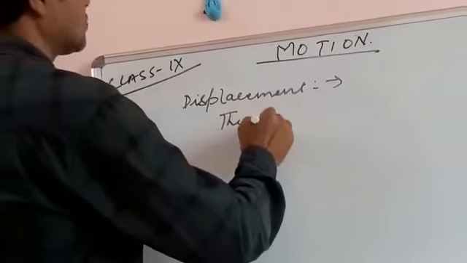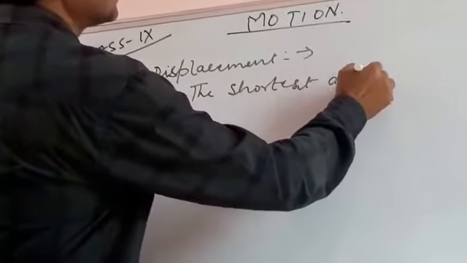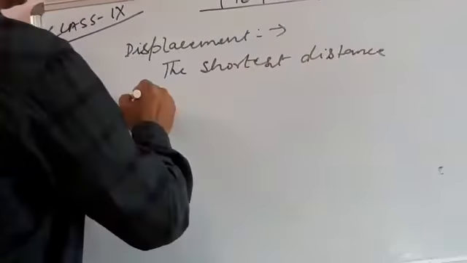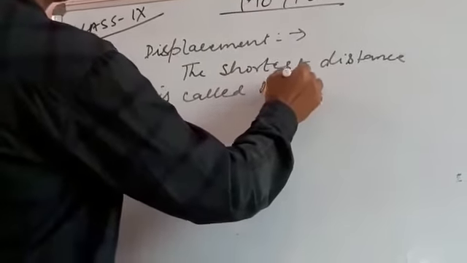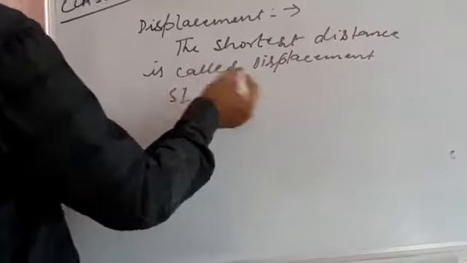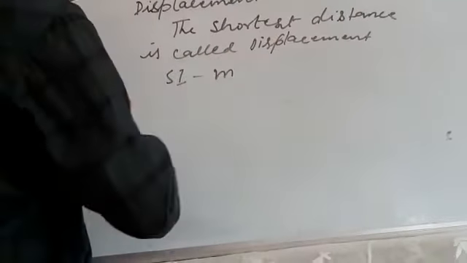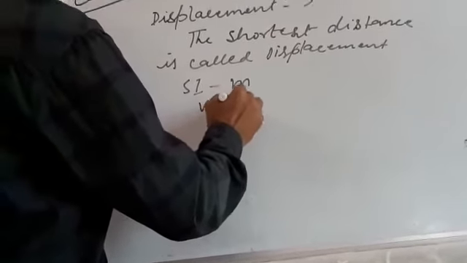The shortest distance is called displacement. Its SI unit is also the meter. And which type of quantity is this? This is a vector quantity.